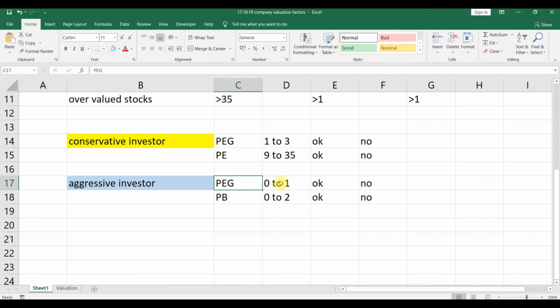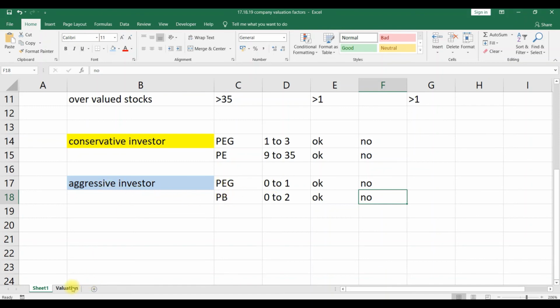If it is 0 to 1, okay. If it is more than 1, then no. If the PEG ratio is negative, then we check the PB ratio. If it is 0 to 2, okay, otherwise no. So the PEG ratio and PB ratio are considered for an aggressive investor.